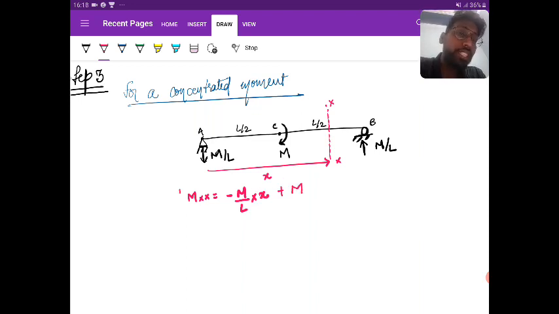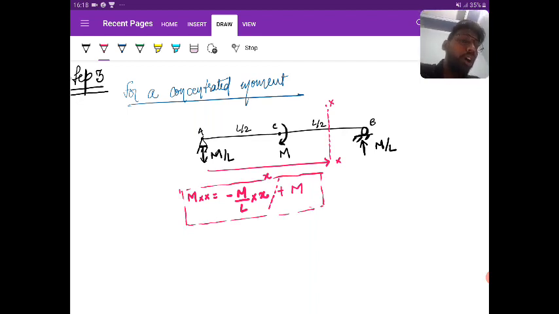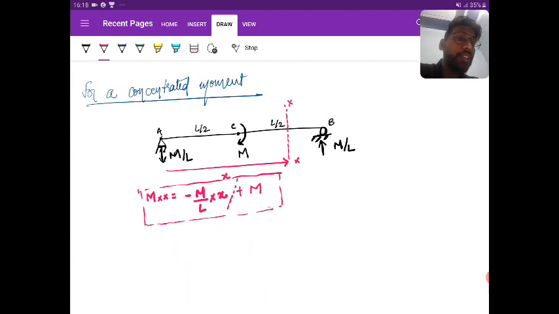So this is the equation that you get while moving left to right. If I put this equation for any value of x, I can see that M is applicable. Let me explain that. Suppose this is section H2 and here I am taking section H1.